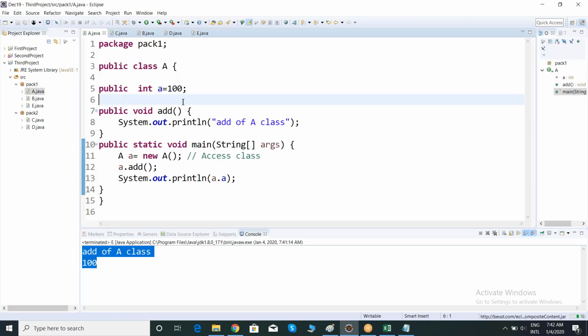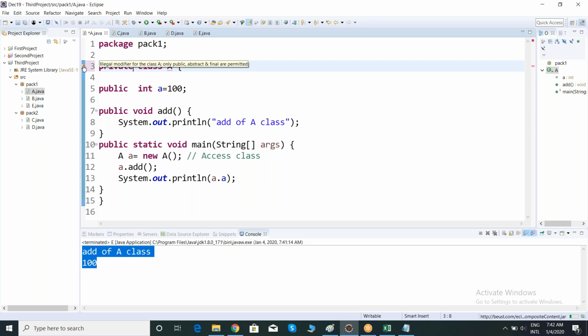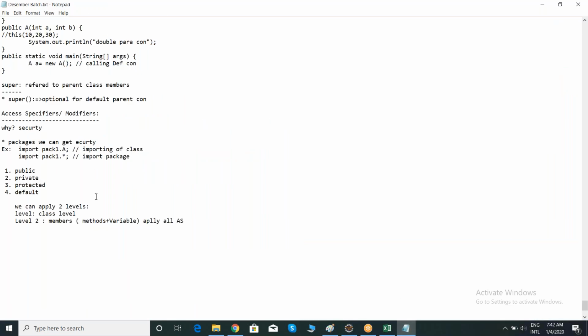See, A class. Now observe, team. I'm trying to make my class private. See here. It is not accepting. What is it saying? Illegal modifier. The private and protected we cannot apply at the class level.